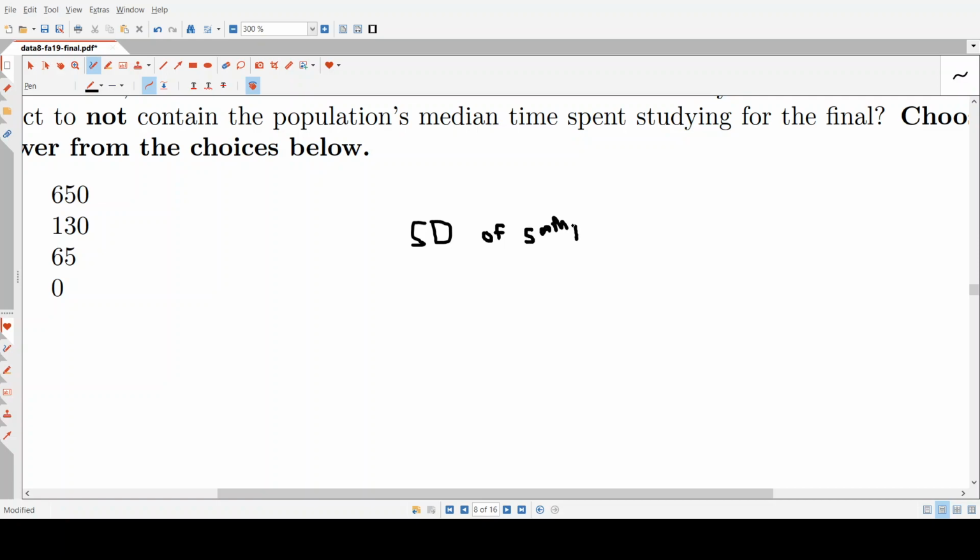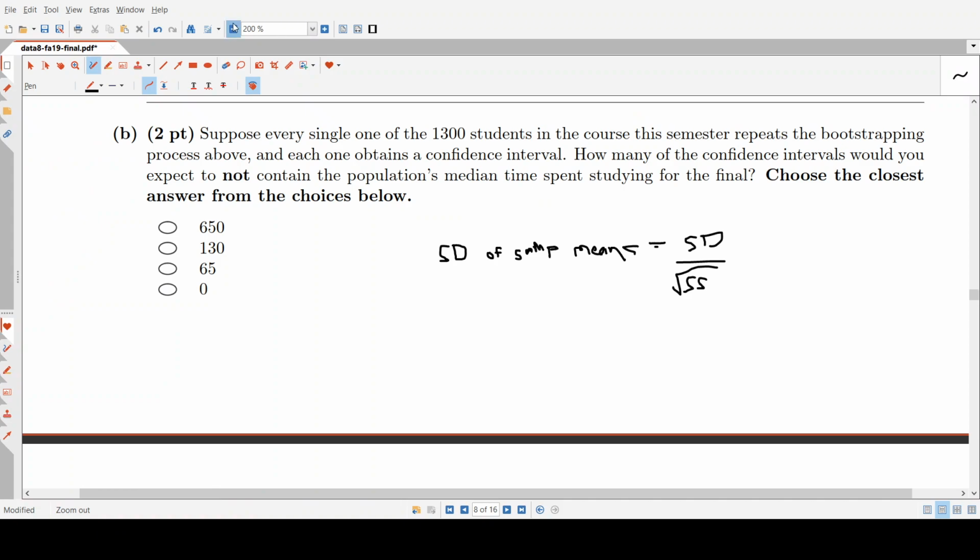equals the SD divided by the square root of sample size. So if we increase the sample size, we're going to increase the denominator of this fraction, and therefore decrease the SD of sample means, and therefore decrease our confidence interval size.